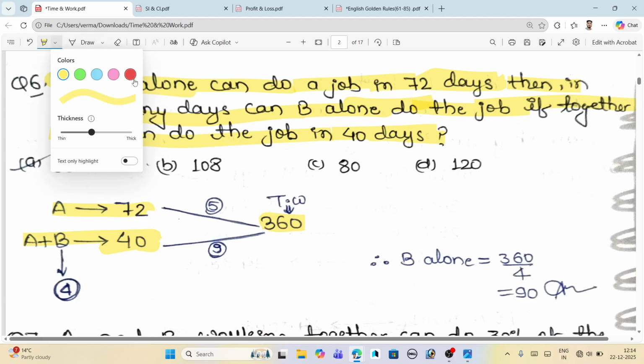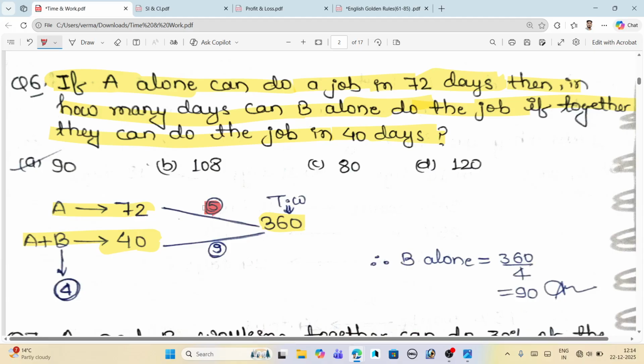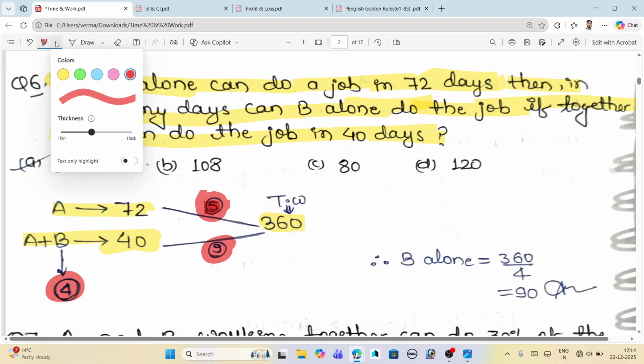And why have I circled this number? Because I have told you, wherever in this PDF you see a number circled by a circle, then this is our efficiency. I have done this only so as not to get confused. Okay, so this is the complete efficiency.